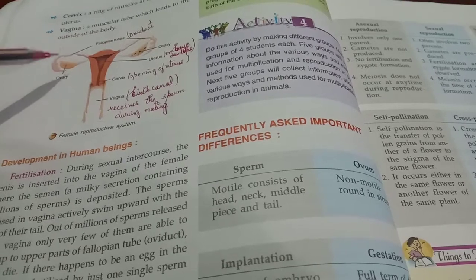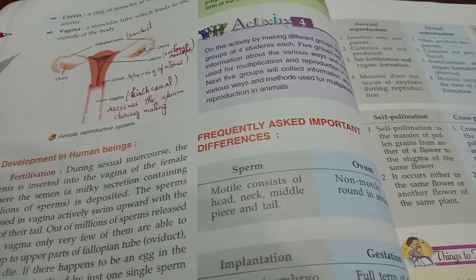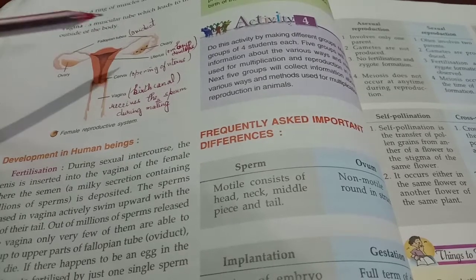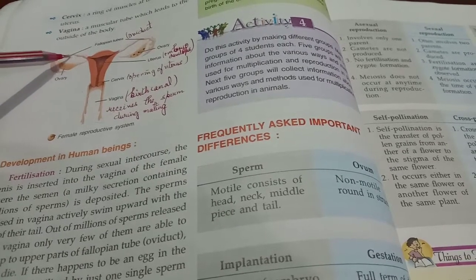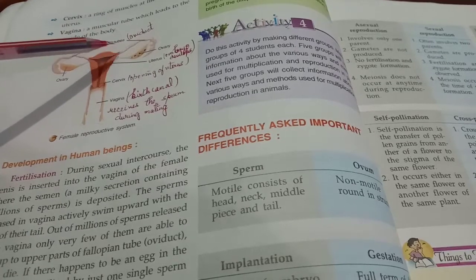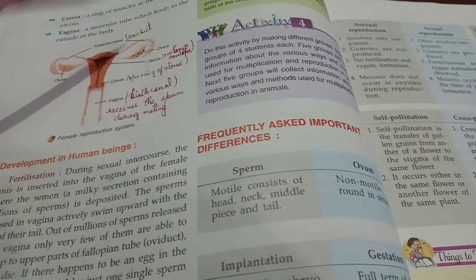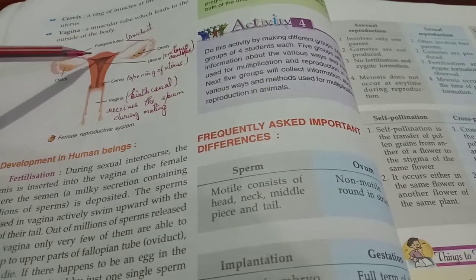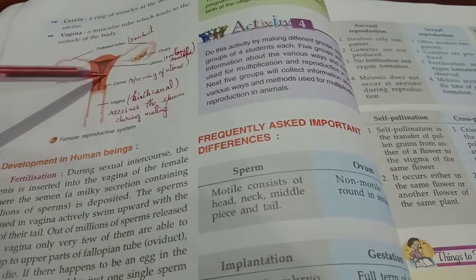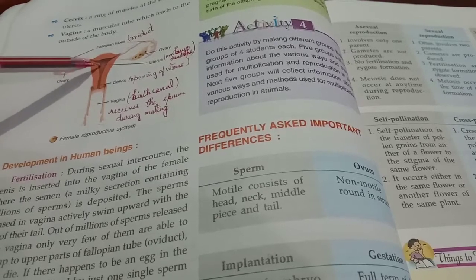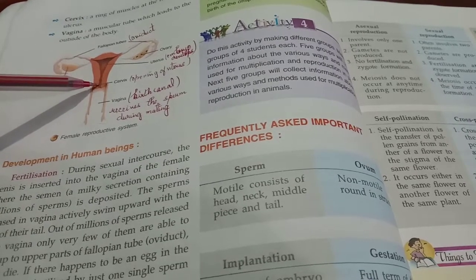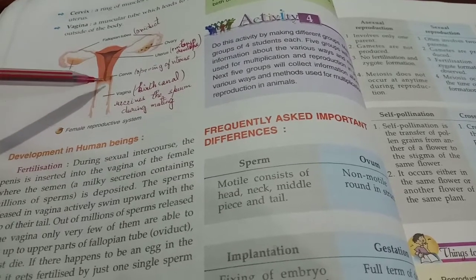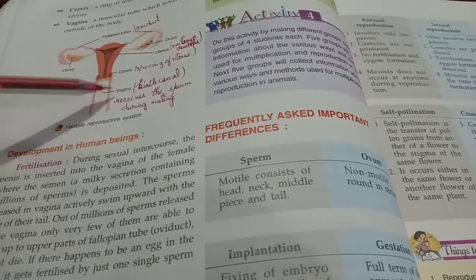As you can see in the diagram, the female reproductive system consists of a pair of ovaries, right and left ovary. This tube-like structure is called the fallopian tube or oviduct, O-V-I-D-U-C-T. And this bag-like structure is called the uterus. The opening of the uterus is called the cervix, which leads to the vagina or the birth canal.